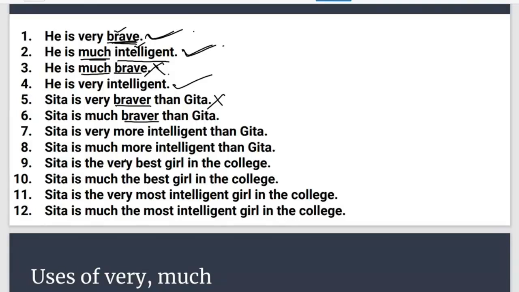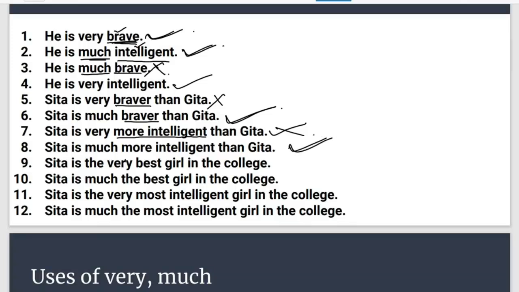Let's talk about the sixth one. Sita is much braver than Geeta. Is this correct? Yes, this one is correct. Very good. Let's have a look at question number 7. Sita is very more intelligent than Geeta. Is this sentence correct? No, this one is not correct because intelligent is more than one syllable and we don't use very with comparative degree in more than one syllabic. So this one is wrong. Let's talk about sentence number 8. Sita is much more intelligent than Geeta. This one is correct because we use much with one syllabic and also more than one syllable.